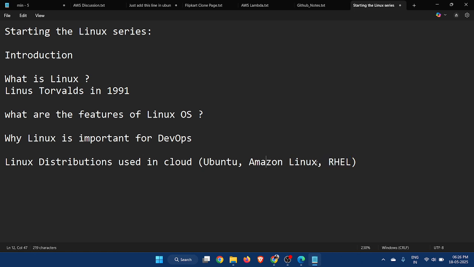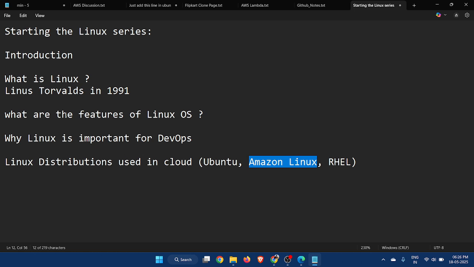And Amazon Linux is offered by AWS. Amazon Linux offers many more features than Ubuntu because it has some pre-installed software. For example, we have to install the Amazon CLI in Ubuntu, but we don't have to install it in Amazon Linux because it comes pre-installed. Also, for hacking there is Kali Linux or Parrot. There are various distributions of Linux.